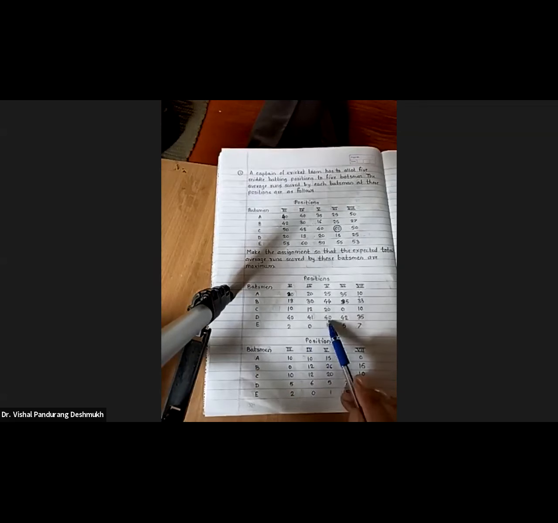In fourth row, the minimum element is 40. So subtract 40 from fourth row elements. 40 minus 40, what happened? Sorry, 35 is the minimum element, not 40.